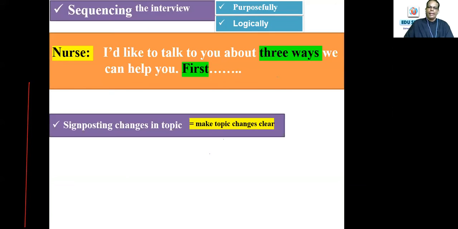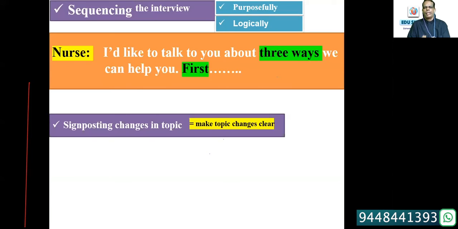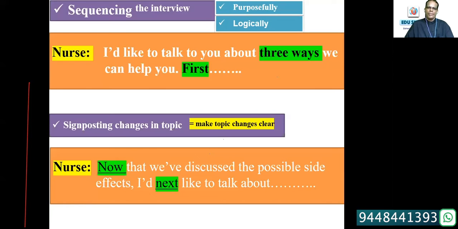Signposting changes in topic. Make topic changes very clear. When you change, for example, from definition to symptoms or symptoms to medication, really signpost it. Make topic changes very clear, saying that having understood the symptoms, let's find out about the medication part of it. Even in the listening, you can see the same expressions and same sequencing being used in the audio that you listen to. Nurse: Now that we have discussed the possible side effects, I would next like to talk about what is next. Okay? Now you can speak about it.